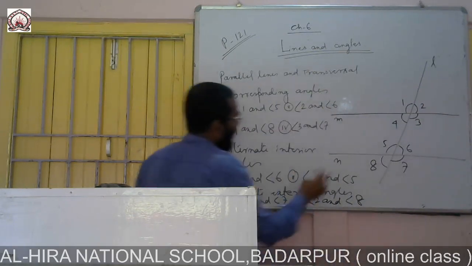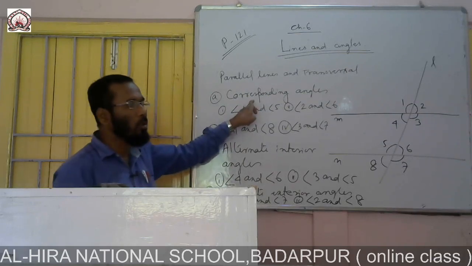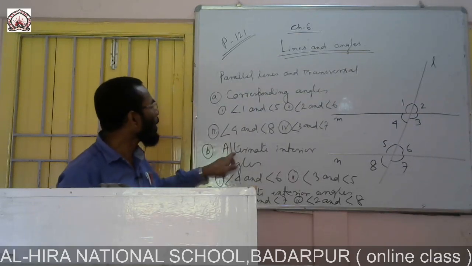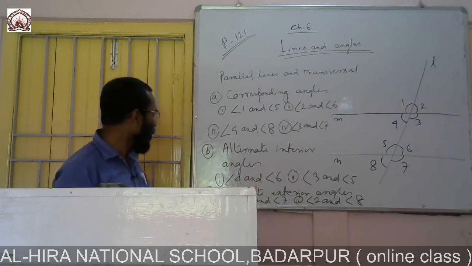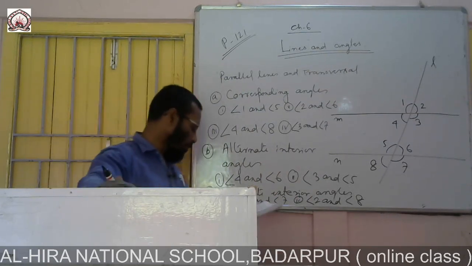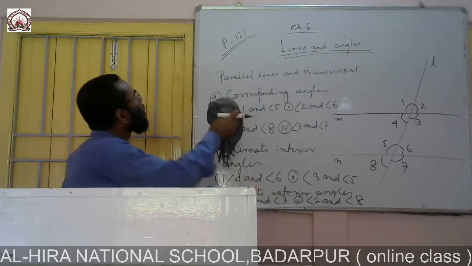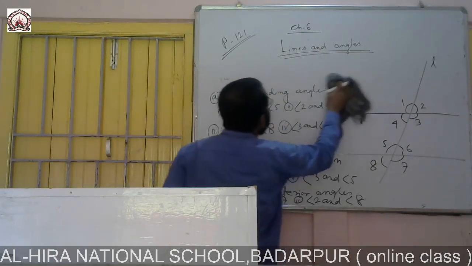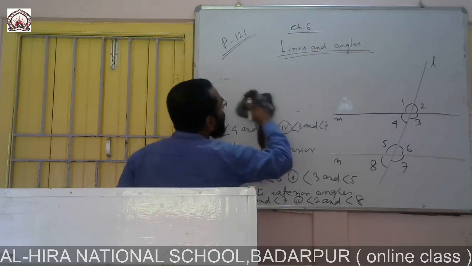This is outside. So the first one is corresponding angles, the second is alternate interior angles, and the third is alternate exterior angles. Besides this, the last is most important.